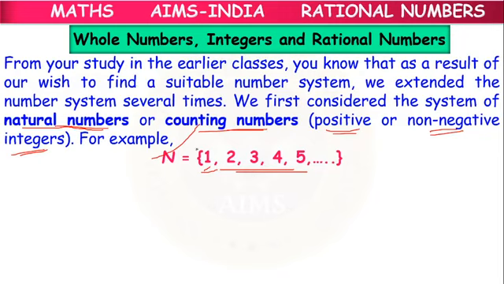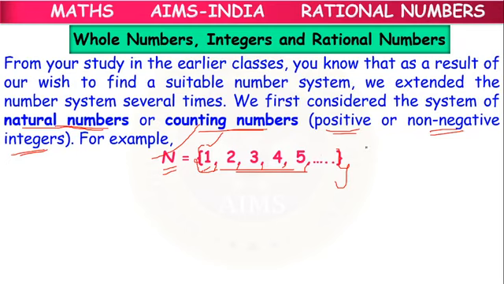The symbol for the natural number set is capital N. A number set is represented within flower brackets. All the numbers inside the number set we call elements of the number set, which are separated by commas. The smallest natural number is 1 and the largest natural number does not exist.